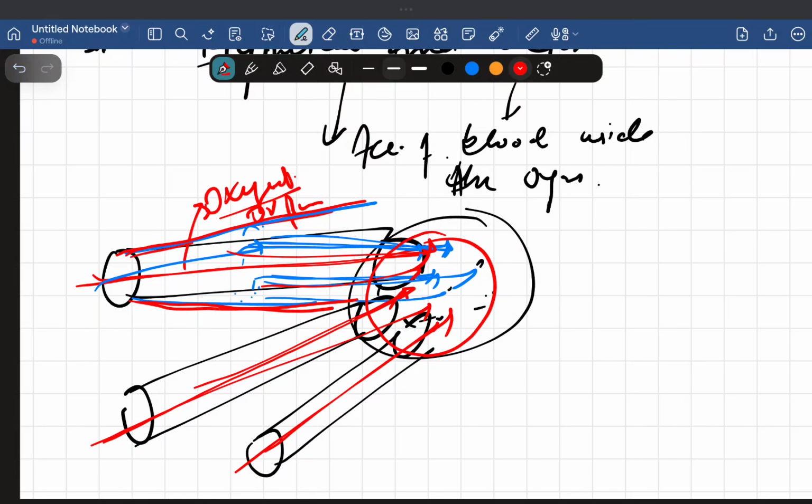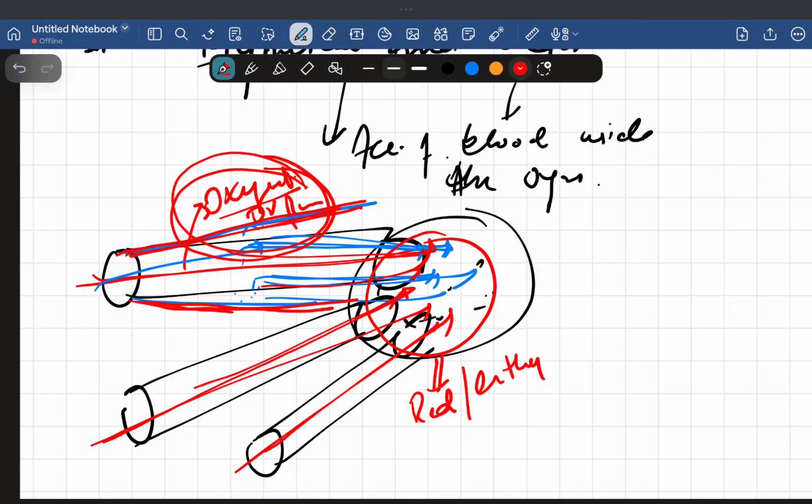So there's artery dilation, and because of this arterial dilation, the oxygenated or pure blood comes inside the organ and accumulates here. This is called hyperemia. So hyperemia is the accumulation of blood inside the organ because of arterial dilation. It's an active process, and remember that oxygenated blood accumulates. So in hyperemia there is redness, or we say erythema. A red or erythematous organ. So you need to understand.